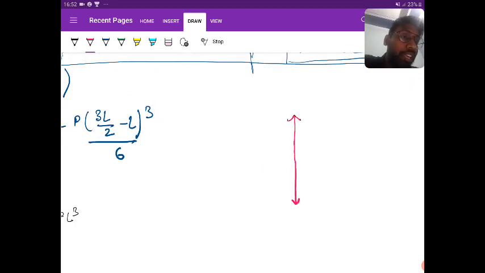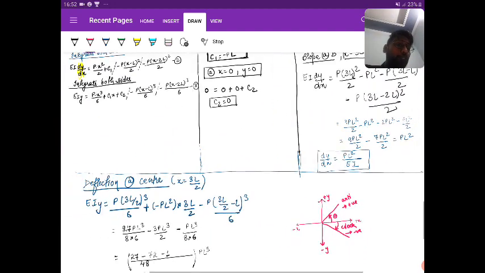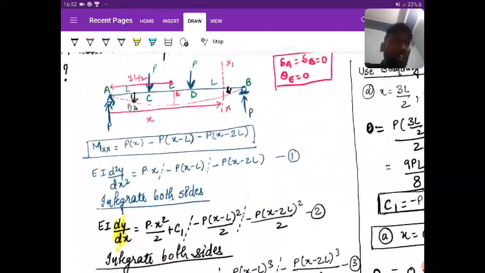So we took the increasing direction towards right as plus x, left as minus, upward as plus y, downward as minus y. So we take the tangent, let us take only two tangents. So we know that anti-clockwise should be positive and clockwise should be negative, right? Anti-clockwise positive, clockwise negative. So look here,